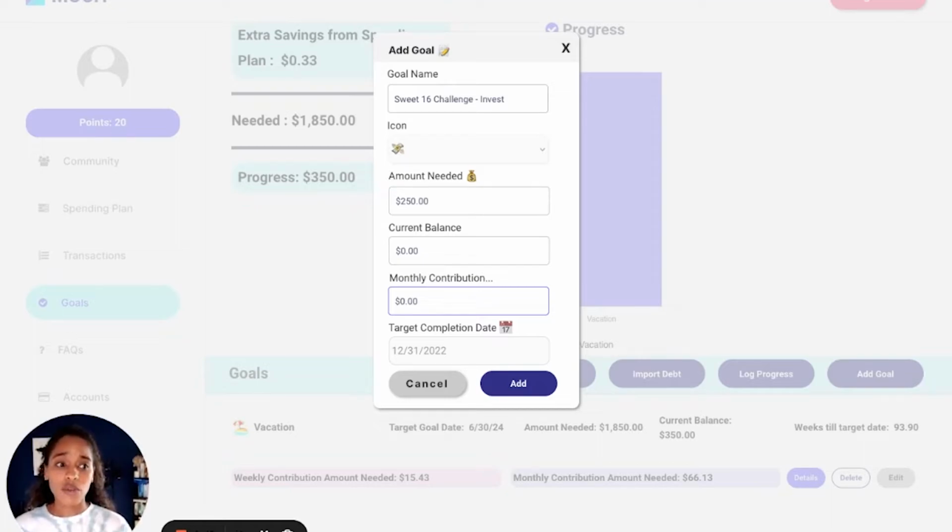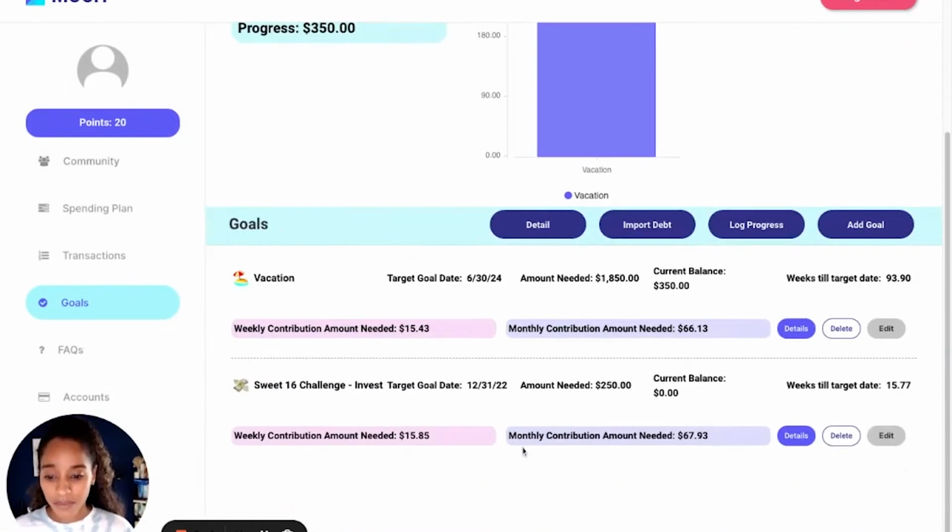You would be able to put that here. But for the purposes of just putting in a goal and understanding how much you need, so that's relevant and time-based, tying it back to this completion date, I'm being very specific and intentional about how much I want to save for this goal and by when. So again, I want to save $250 for this goal by this target date, the end of this year. My monthly contribution, I'm not totally sure where that's going to land just yet, so I'm going to leave that blank. And I'm starting this goal from scratch, so it's going to be $0. I'm going to go ahead and add this now.